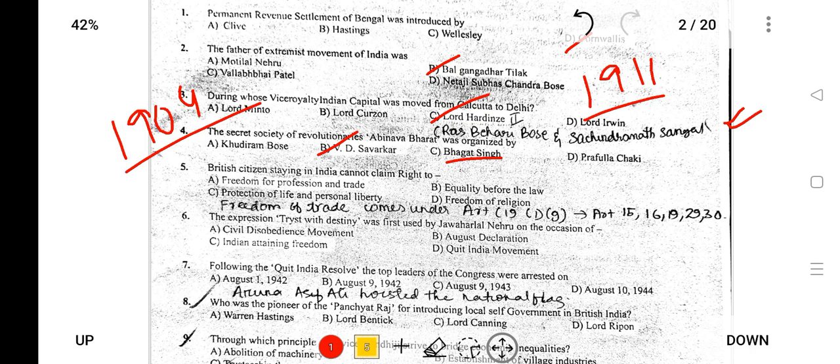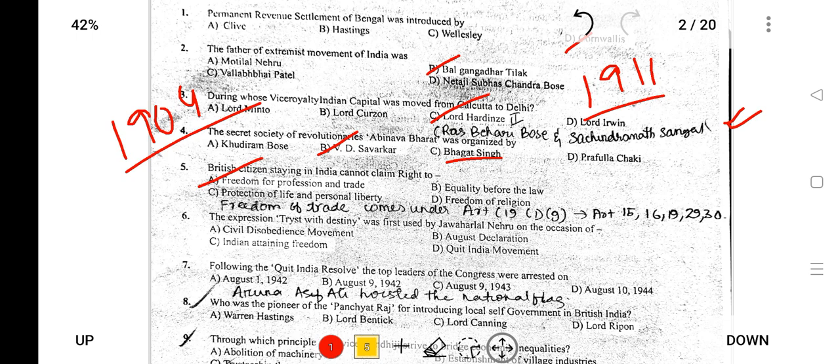Next, British citizens staying in India cannot claim the right to, they cannot claim the right for profession and trade. There are certain articles which only Indian citizens are eligible for, that is Article 15, 16, 19, 29 and 30. Other fundamental rights even Indian citizens and foreigners can enjoy, but only these articles only Indian citizens can enjoy. So right of profession and trade comes under Article 19(1)(g). It consists of 6 fundamental freedoms, and freedom of profession and trade comes under this.